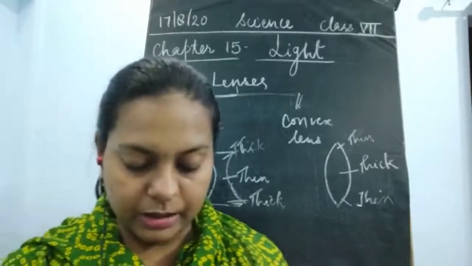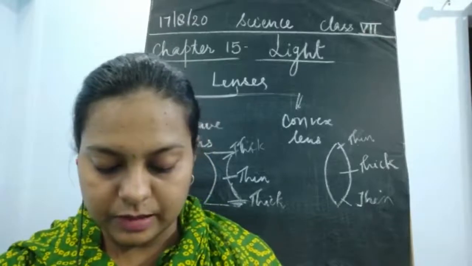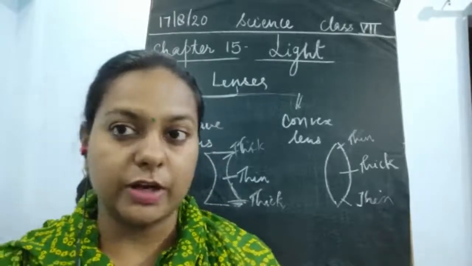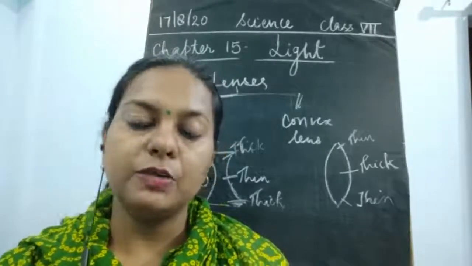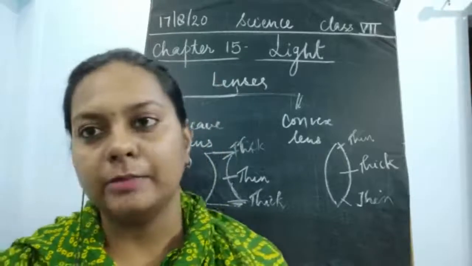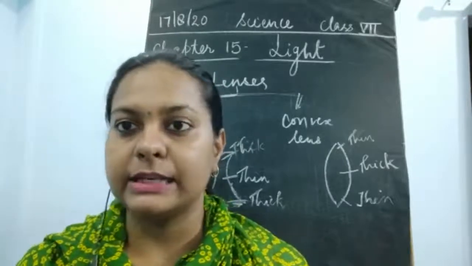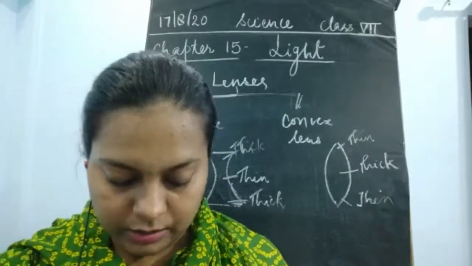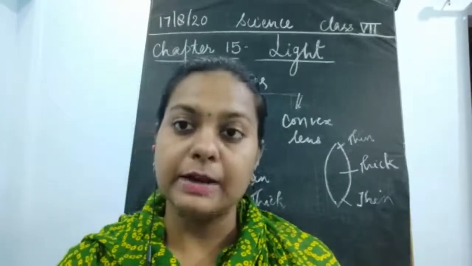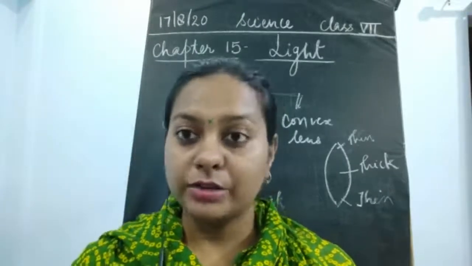It could be a transparent piece of glass, or you could rather say that two mirrors are joined and it becomes a lens. Now, it is dangerous to look at the sun through these lenses.